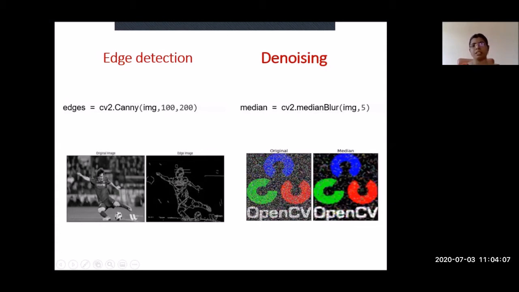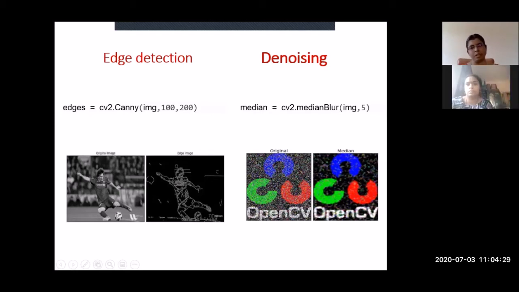Then denoising. For denoising also we have many filters: mean filter, median filter, FCM filter, many filters are there. So here I have chosen the median filter. So median equal to cv2.medianBlur of image, 5. This median represents the median filter. Instead of this median blur, we can use mean blur. If you are using mean blur, you will be getting the mean filter output.